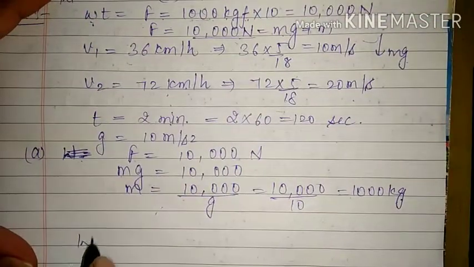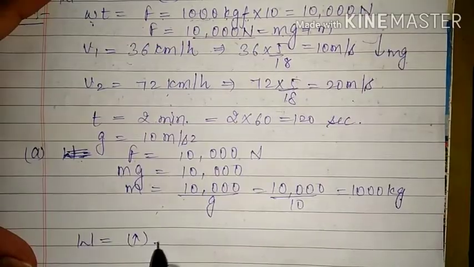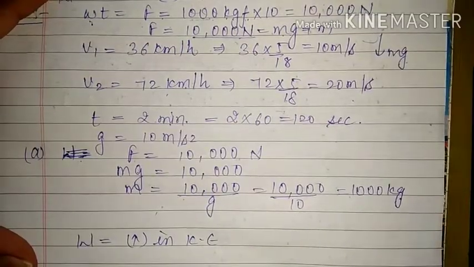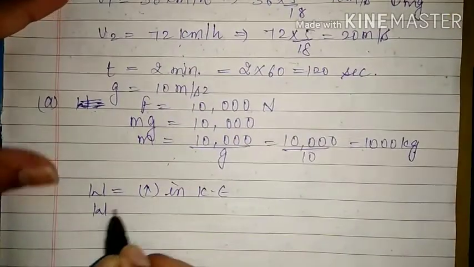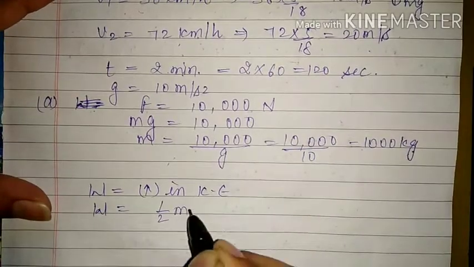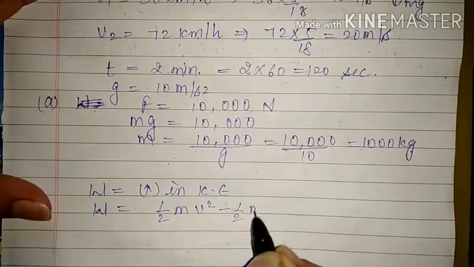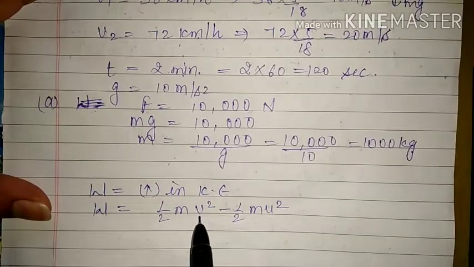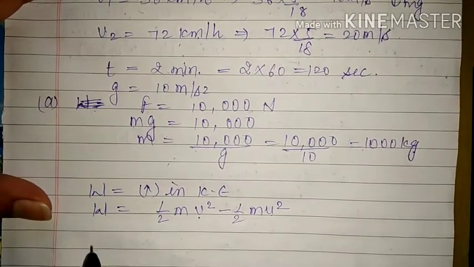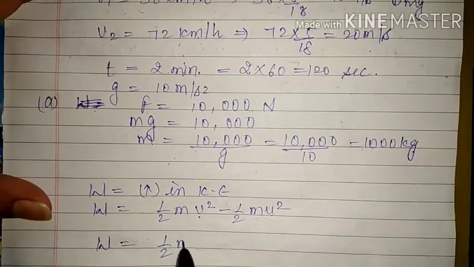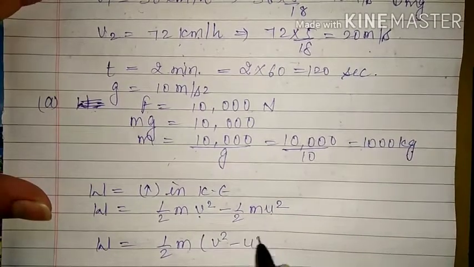So from our work energy theorem, amount of work done is equal to increase in kinetic energy, and increase in kinetic energy is equal to half m. If the final velocity is v, then it is half m u square. V is the final velocity, u is the initial velocity, that is equal to half m v square minus u square.